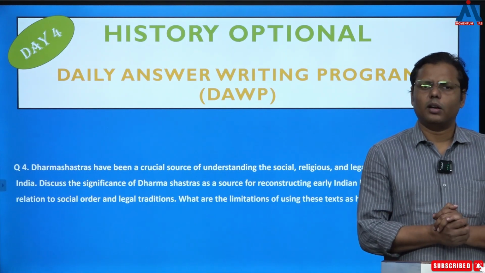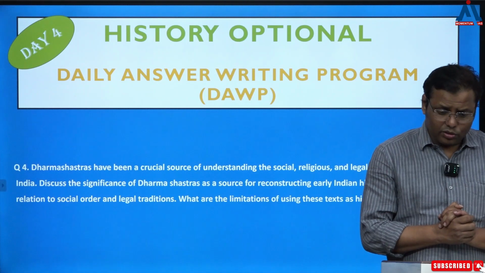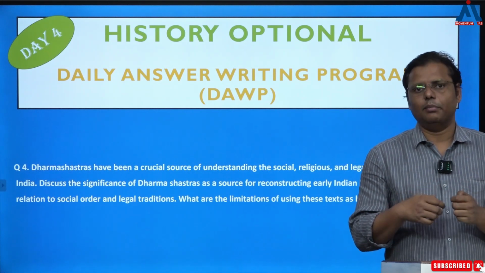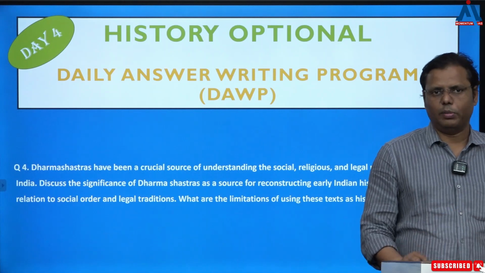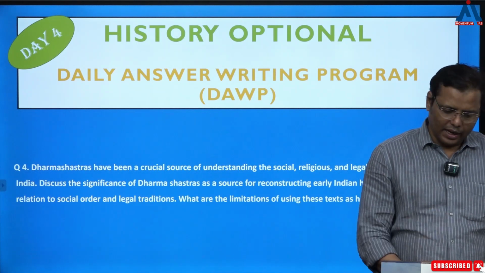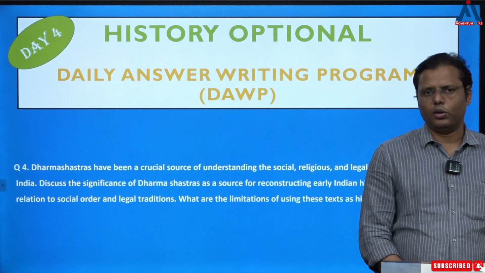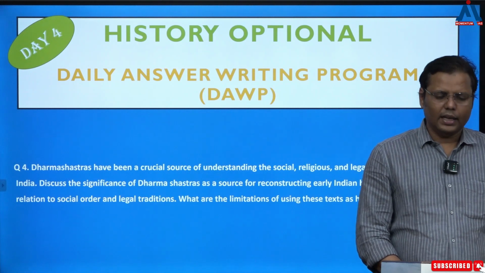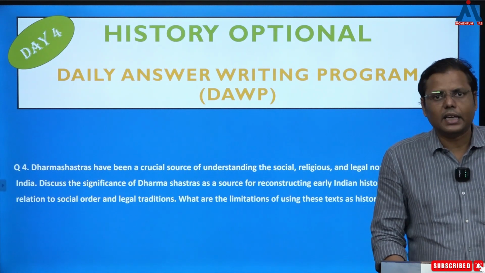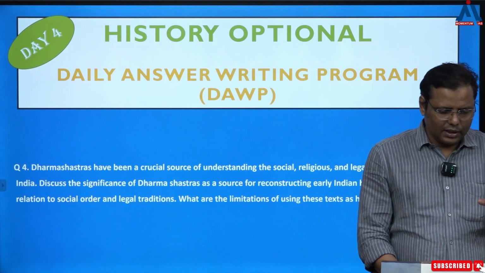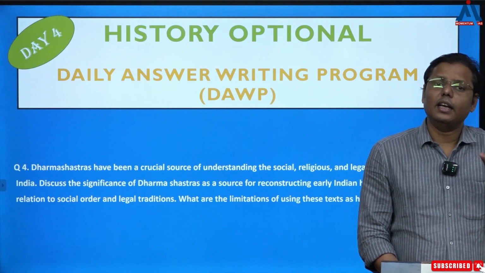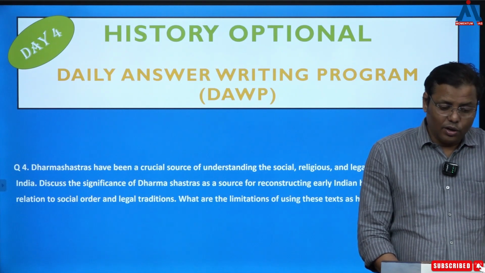Apart from that, we also get some economic insight, because legal systems pertaining to business and various trade relationships are also being discussed, and that's how it is even providing information about these things also, correct? But at the same time, we should also keep in mind certain limitations. Now when it comes to limitations, the biggest limitation with the Dharmashastra is that it is basically prescriptive in nature, not descriptive.